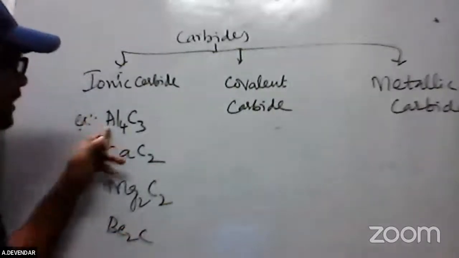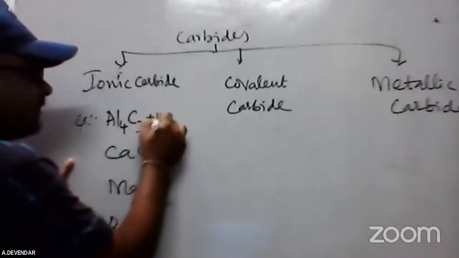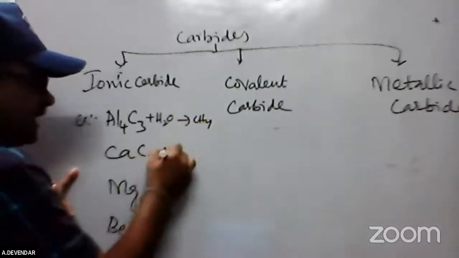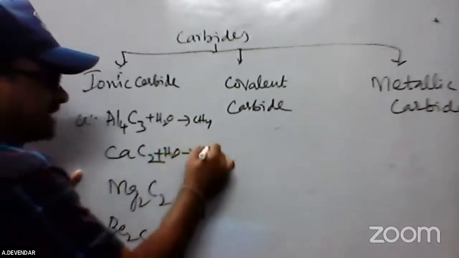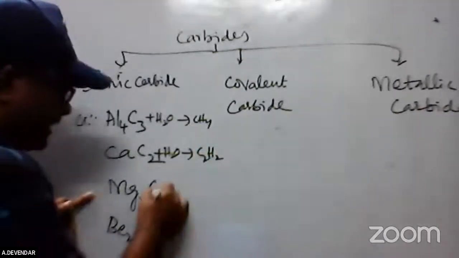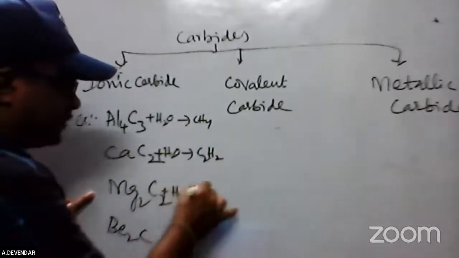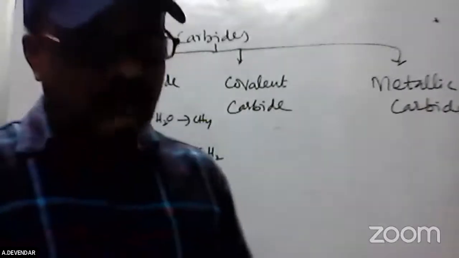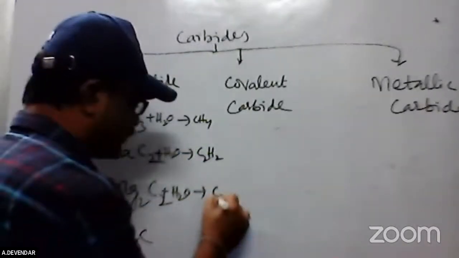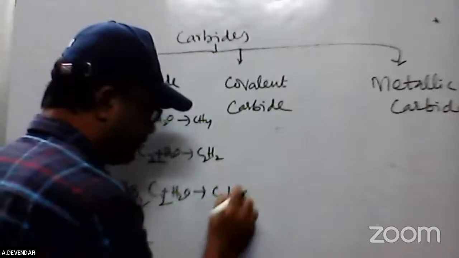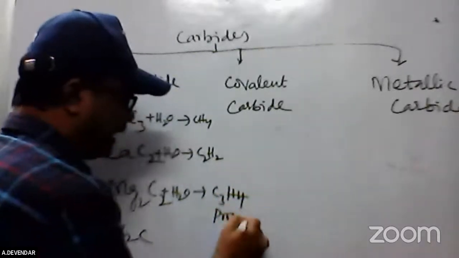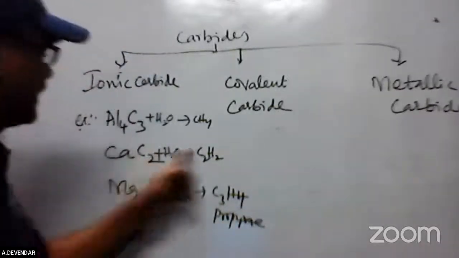See, when aluminum carbide undergoes hydrolysis, you get methane. When calcium carbide undergoes hydrolysis, you get acetylene gas. When magnesium carbide undergoes hydrolysis, you get propane, C3H4. Propane is formed. So during hydrolysis, you get these products.